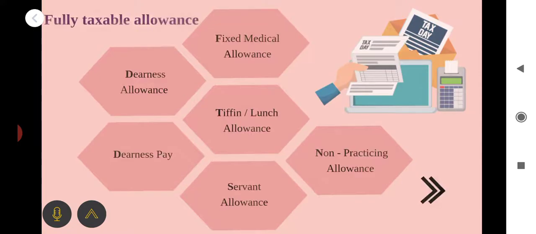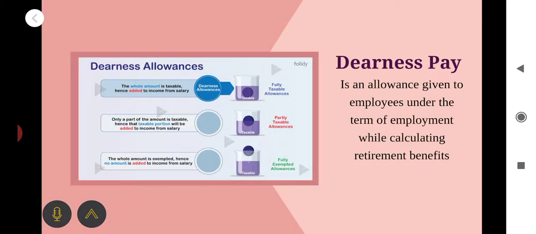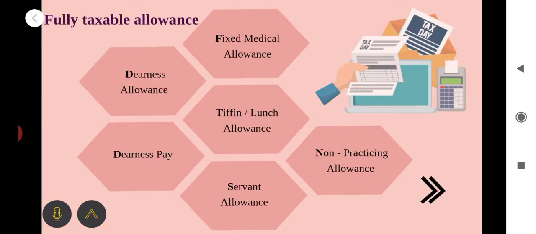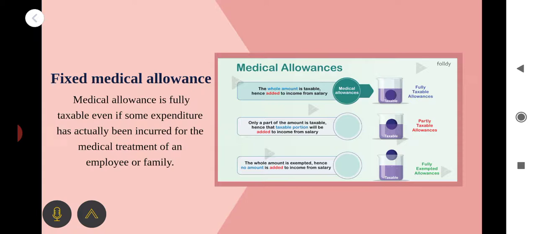Then the next important one, that is DP, dearness pay. It is an allowance given to an employee under the terms of employment. It is always considered for calculating the retirement benefit. That is called dearness pay. Clear? The next one, fixed medical allowance. See the important term, fixed medical. It's very important.